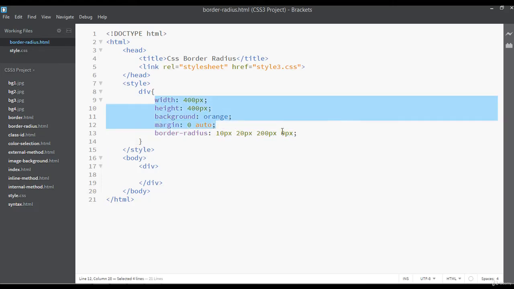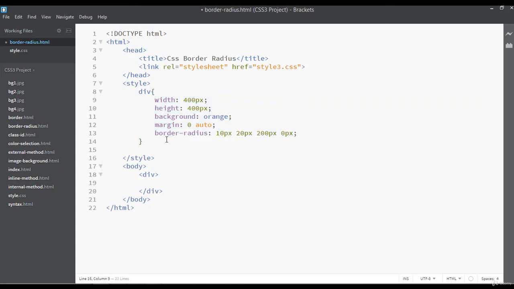So inside this class we have discussed the border radius. So what will border radius do? I'm going to write this inside a comment. Border radius will add round to your element, just like this.